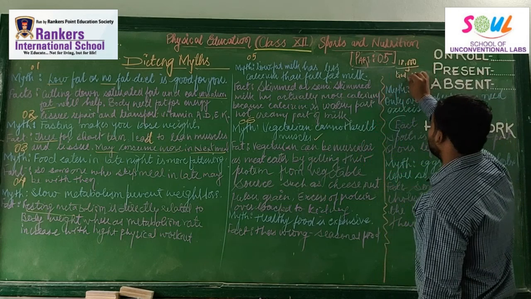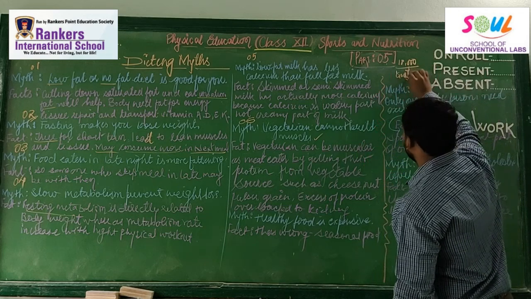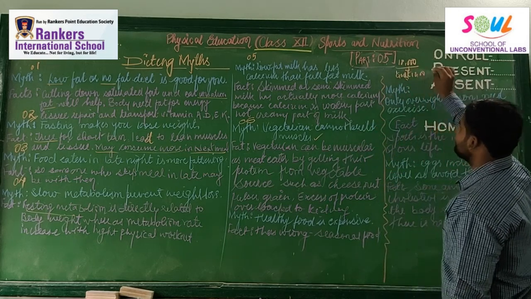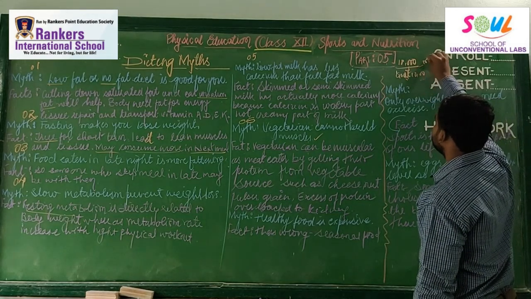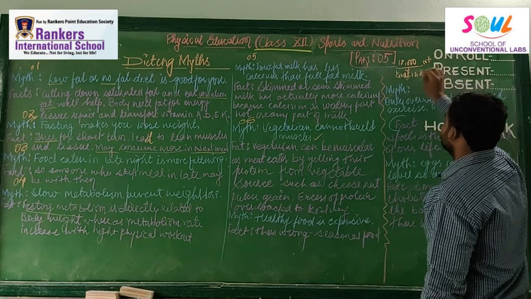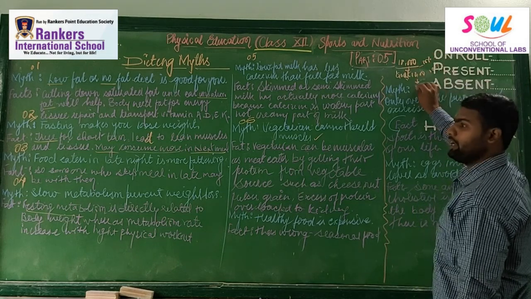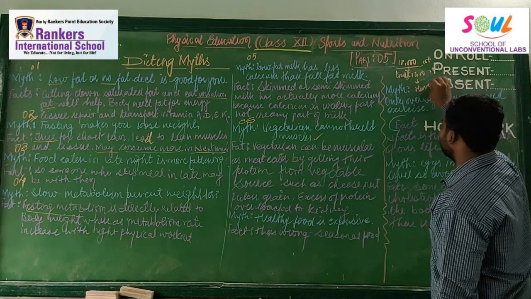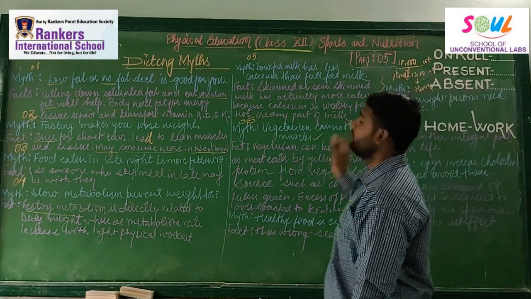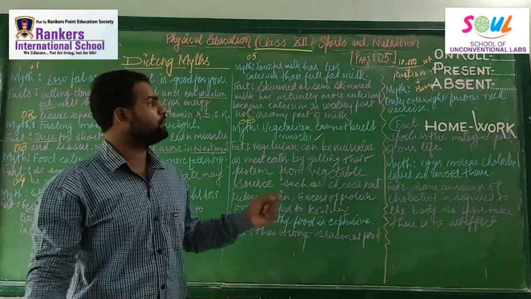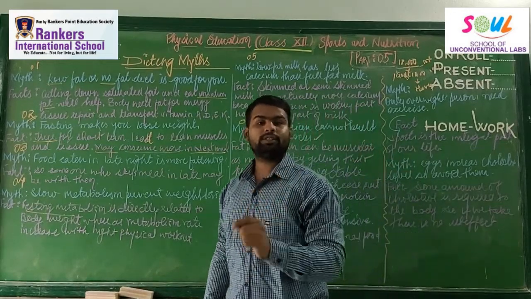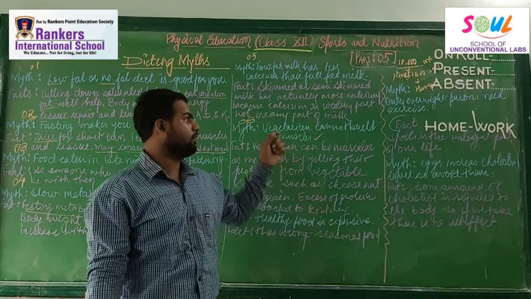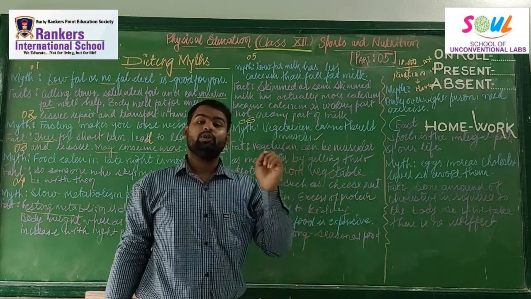When this goat, Bakri, gets the 1000 joules of energy, every time there is a 10% loss. So when this goat is eaten by a human, then there will be 100 joules of energy. So 10% is lost, right? So it is not like that only non-vegetarians can make their muscles.